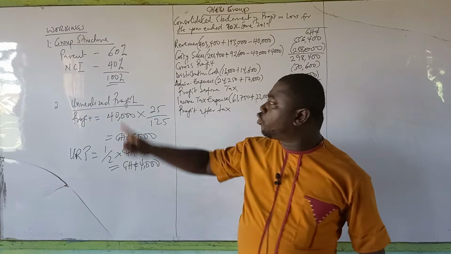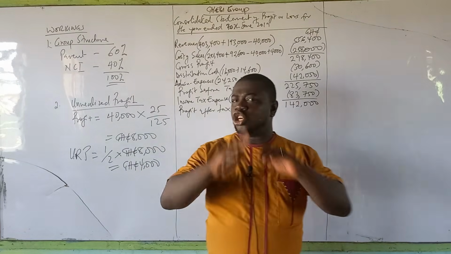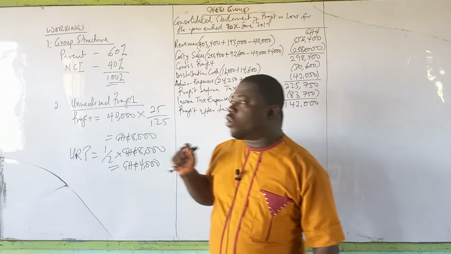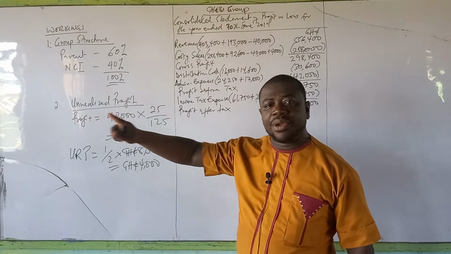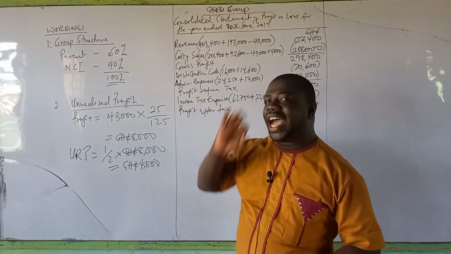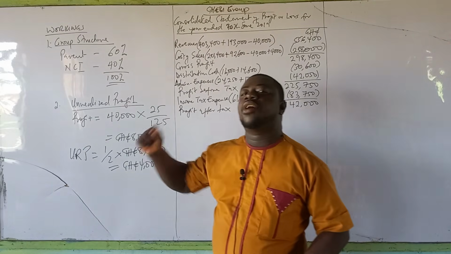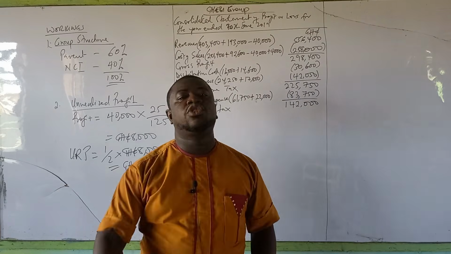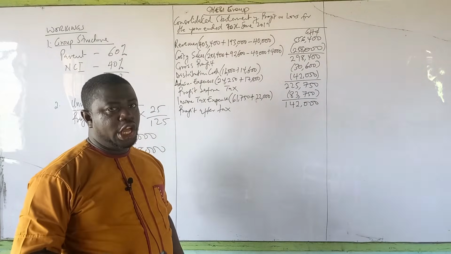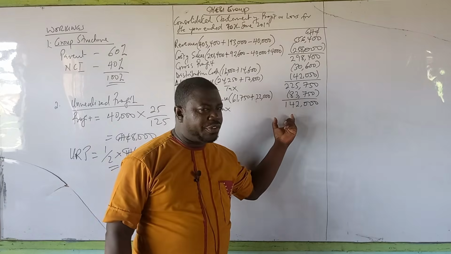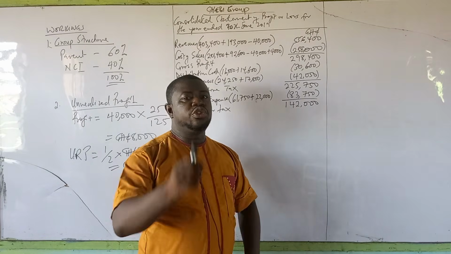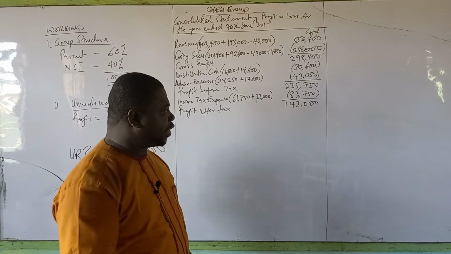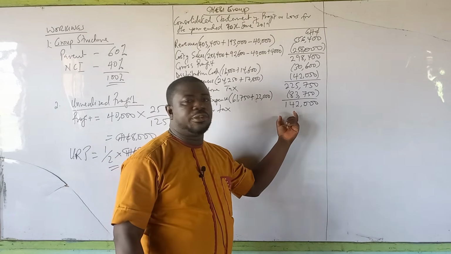And the non-controlling interest has a 40% share, not in the group, but in the subsidiary, Ewonia Limited only. The non-controlling interest do not have a share in the parent company's profit. They only have a share in the subsidiary's profit. And therefore, we need to work out 40% of only the subsidiary's profit, not 40% of the entire group's profit. Please take note. This is the group's profit. You dare not punch 40%.